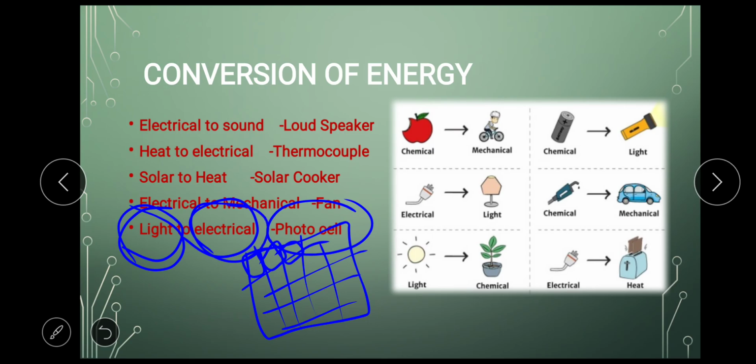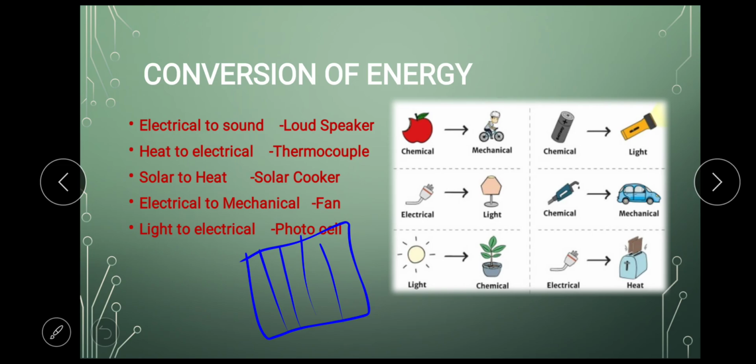Understood? So that is the job of photocell. This is the principle of working of solar panel also. Solar panel works on this principle. It takes light and converts into electricity. Okay. Next,